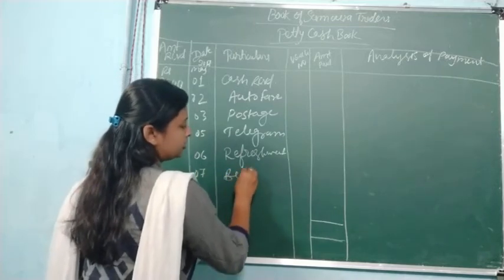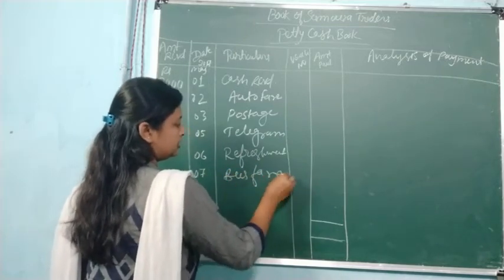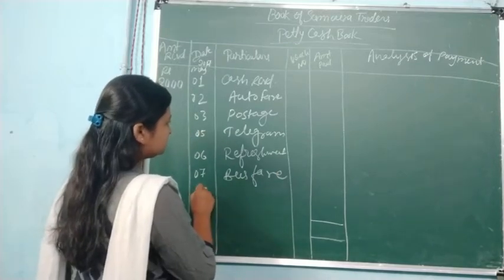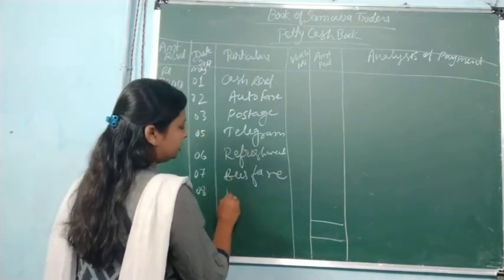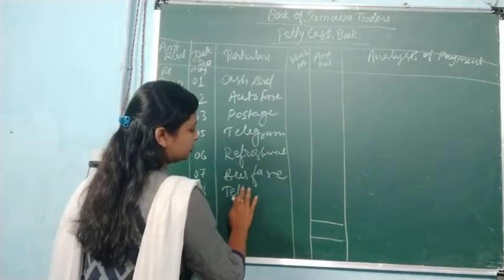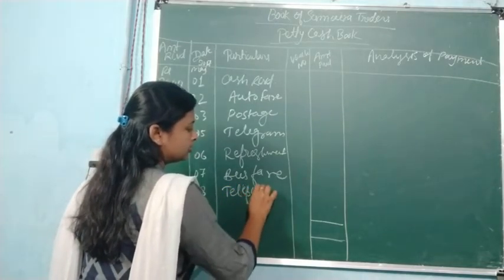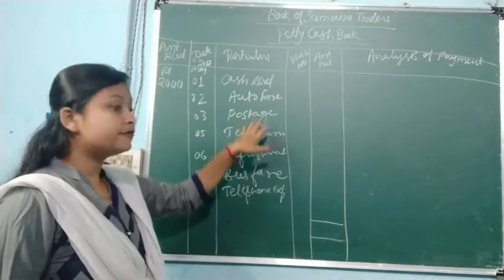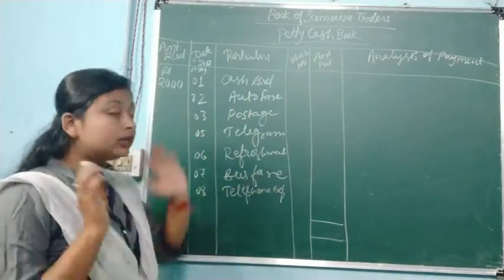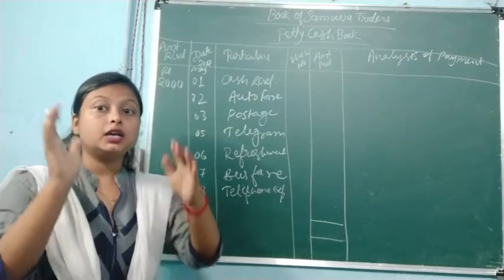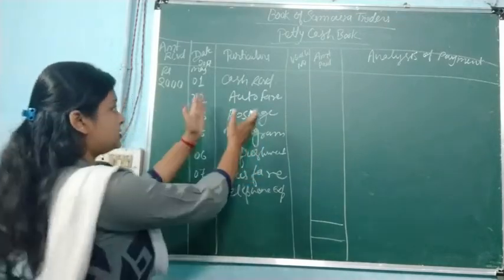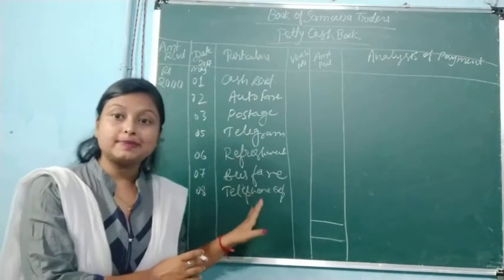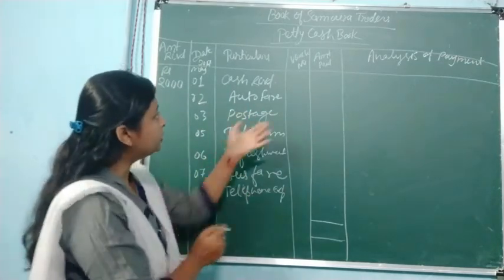Bus fare. Okay, then telephone expenses. So such types of expenses will be given in the question. All you have to do is record all those expenses here, and write them down with the amount.